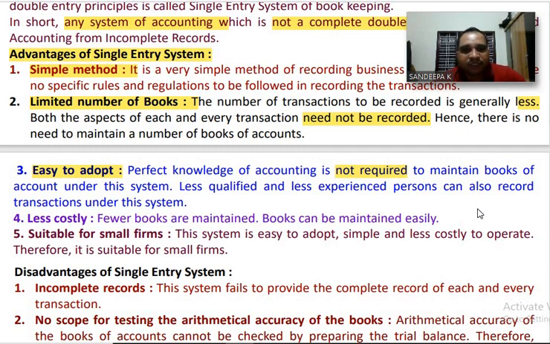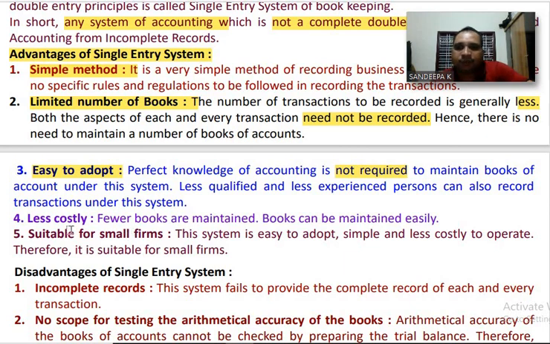It is not necessary to know principles of accountancy. Because of that reason, less qualified and less experienced person can also record transaction under this system.